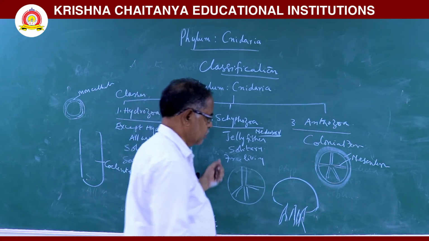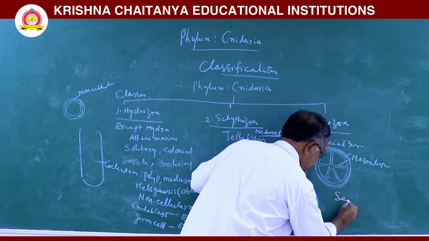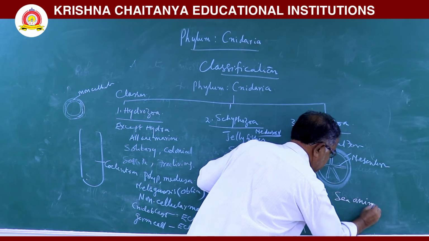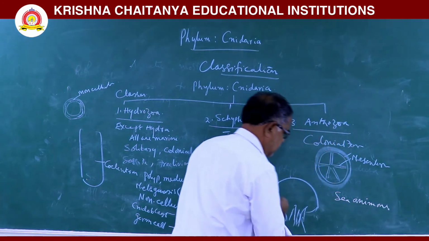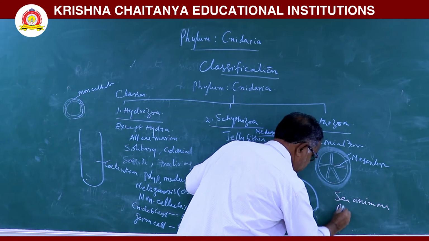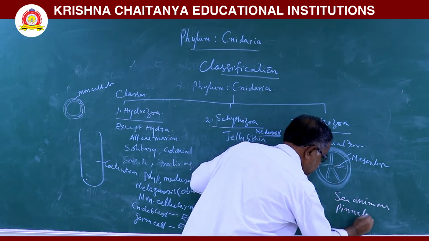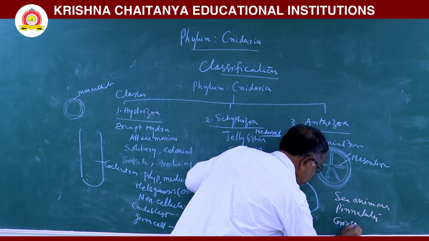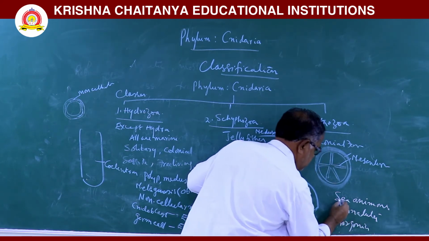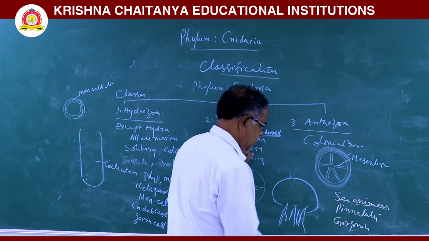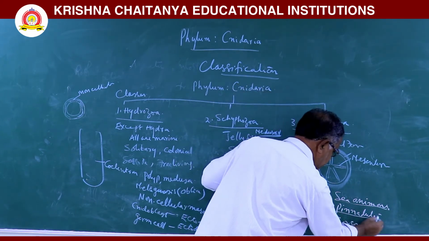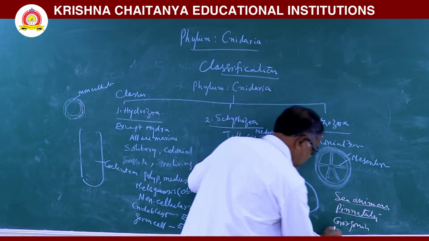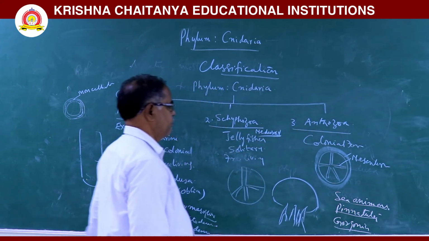Example, sea anemone. Next, Pennatula, the sea pen. Next, Gorgonia, the sea fan.